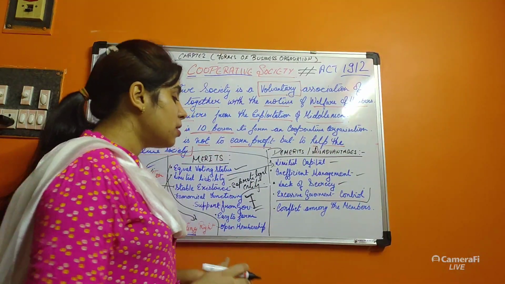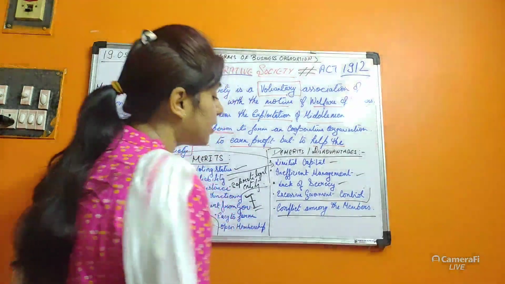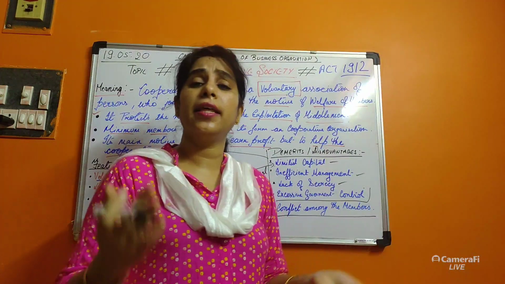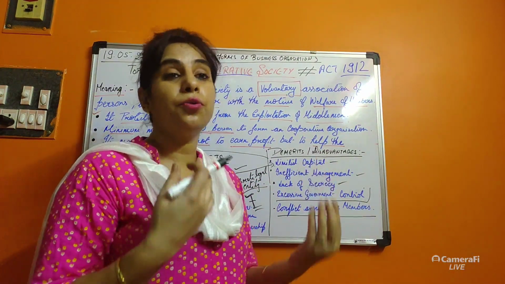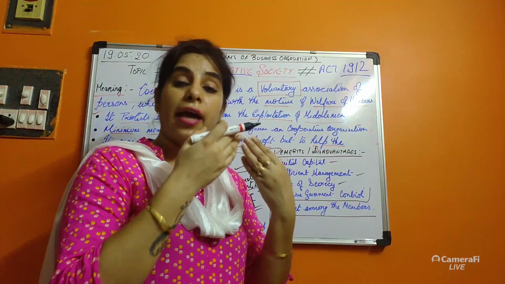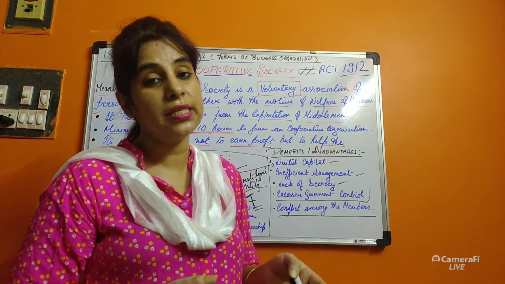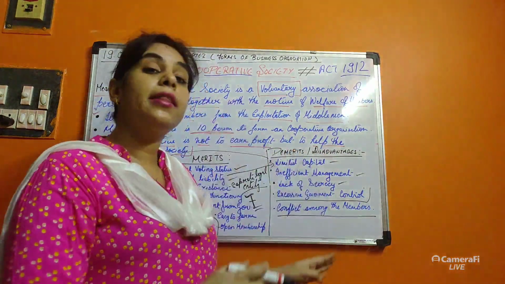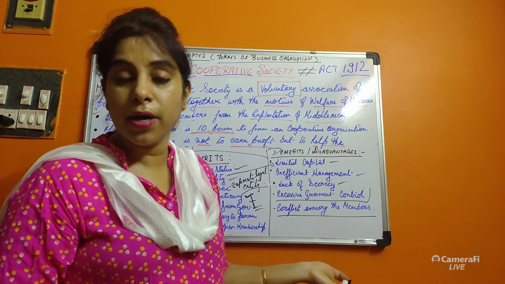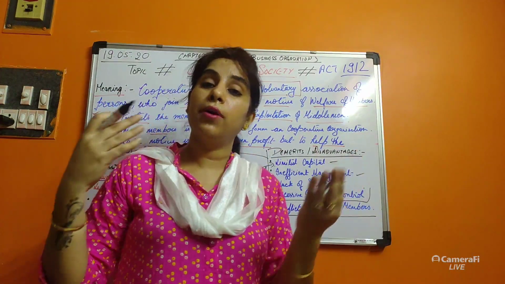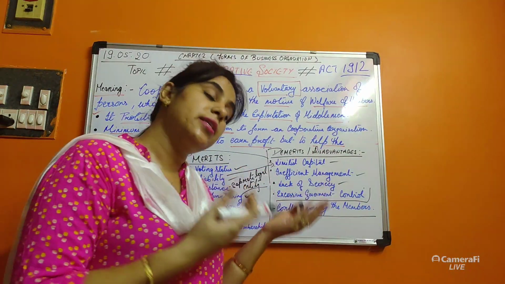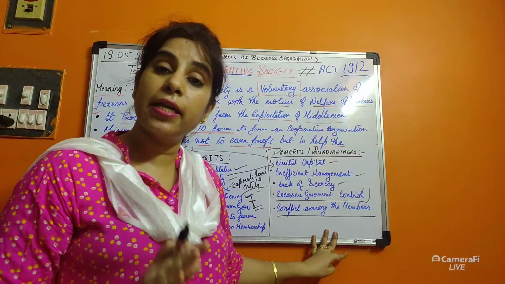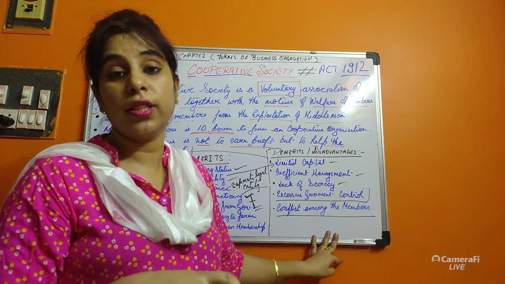decreases. Now the last point is conflict among the members. Obviously every member is there to take part, to give decisions, and has a right to go against the decisions or go for the decisions. So what happened? There is a conflict between the members. Some will be ready to take the decisions, and some will not.